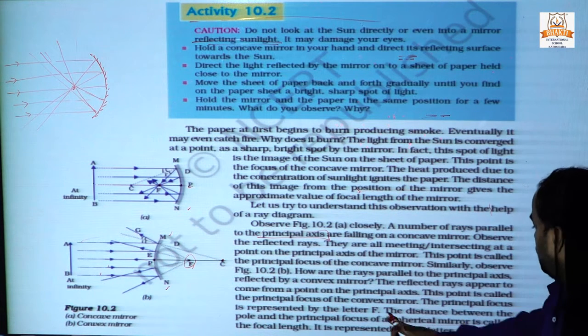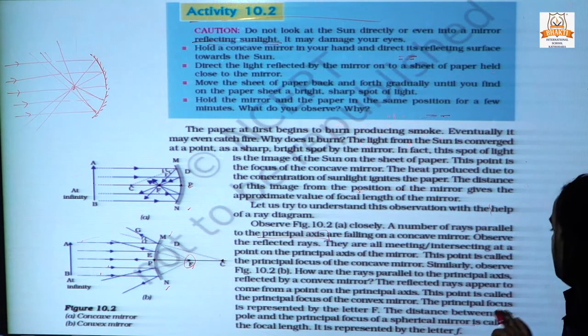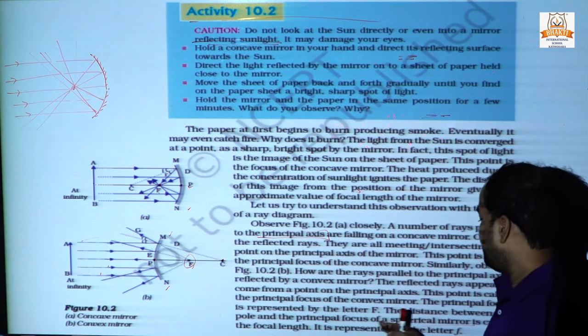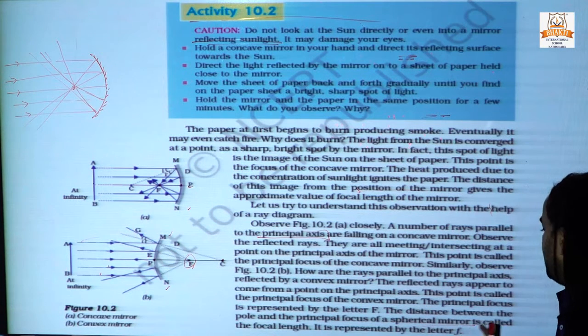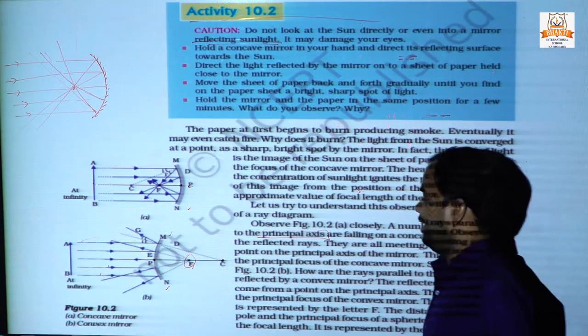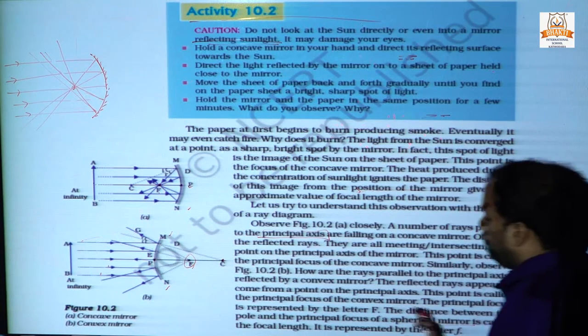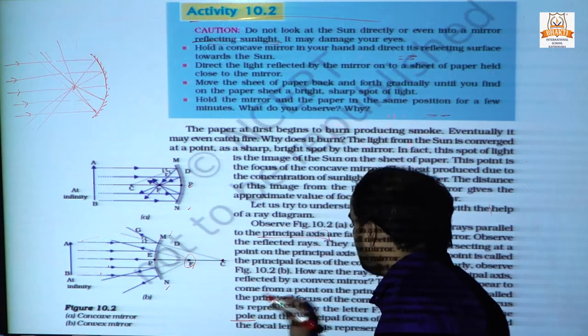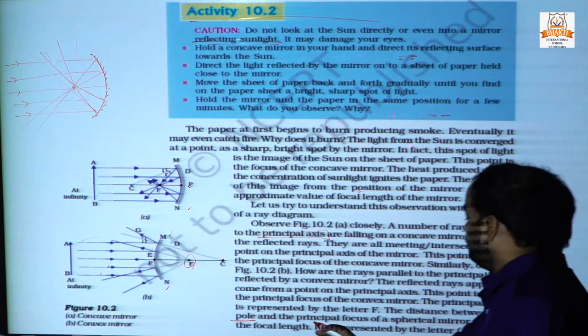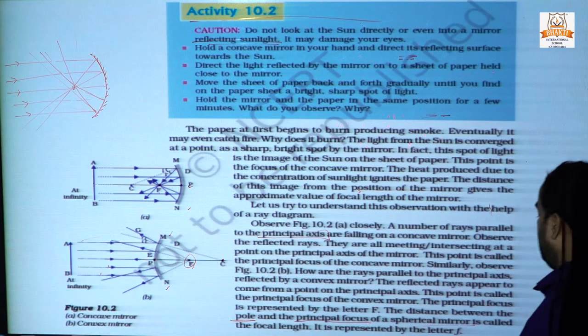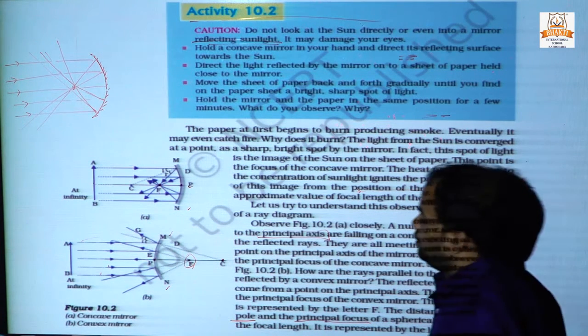The distance between the pole and the principal focus of a spherical mirror is called the focal length. Important point: the distance between the pole and the principal focus is called the focal length.